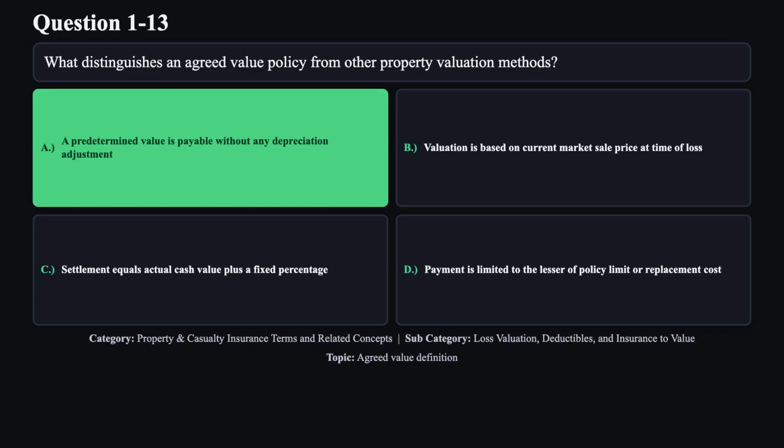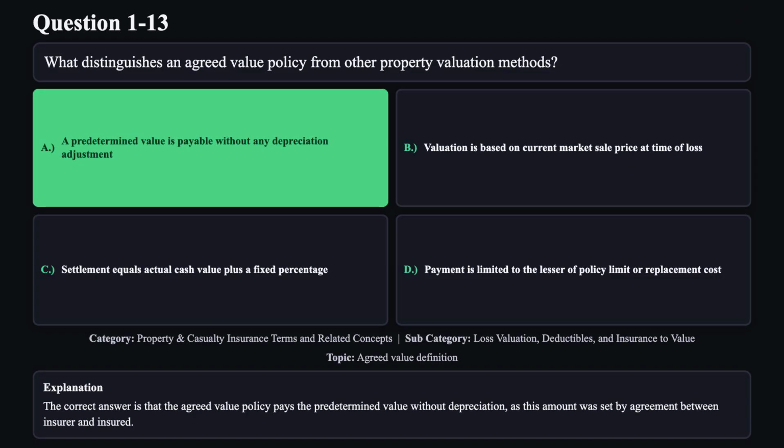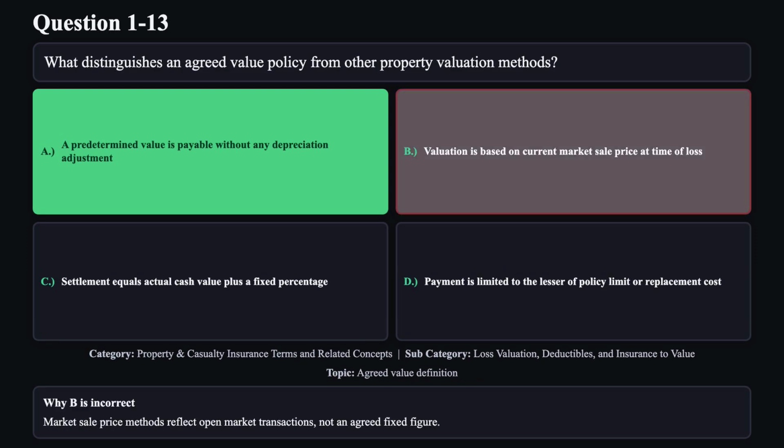The correct answer is A. The correct answer is that the agreed value policy pays the predetermined value without depreciation, as this amount was set by agreement between insurer and insured. Reason B is not correct. Market sale price methods reflect open market transactions, not an agreed fixed figure.